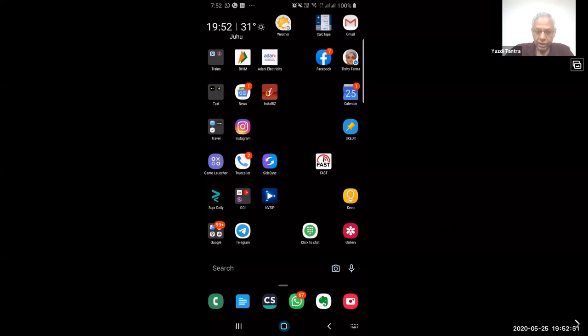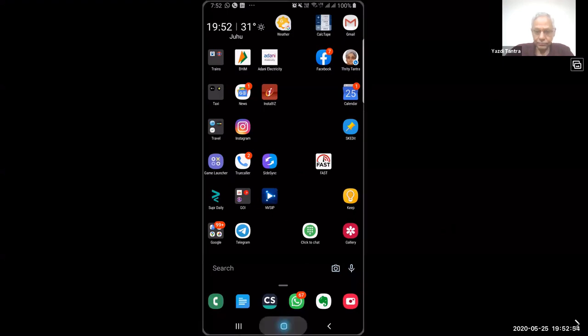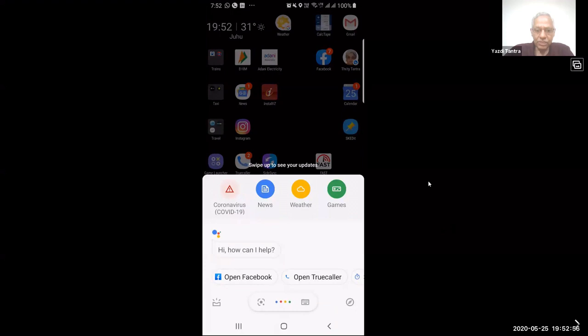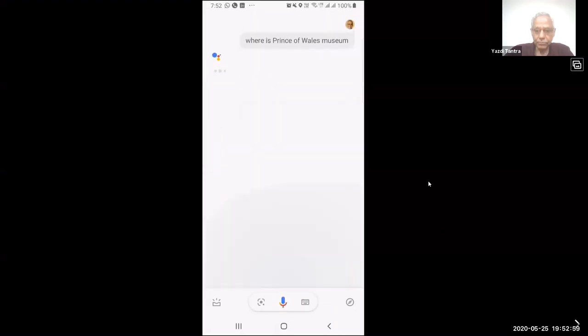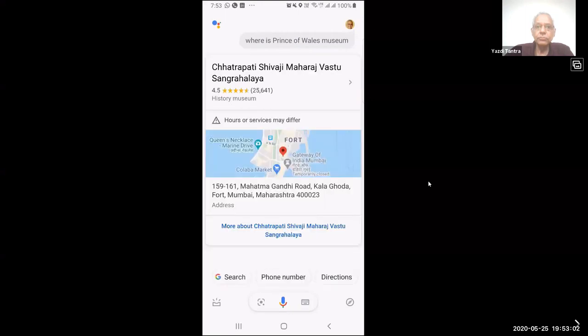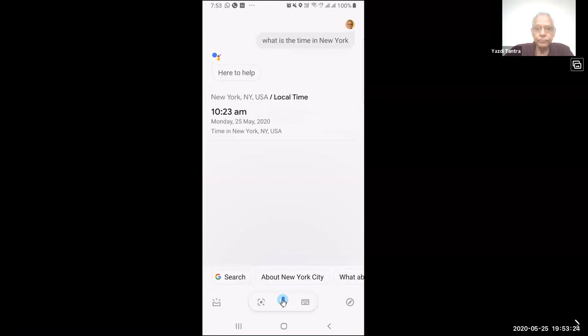Now I am long clicking my center button. Where is Prince of Wales Museum? The address for Chhatrapati Shivaji Maharaj Vastu Sangrahalaya is 159 to 161 Mahatma Gandhi Road, Kala Ghoda, Fort, Mumbai, Maharashtra 40023. What is the time in New York? The time in New York, USA is 10:23 a.m. Okay, everything that we did on the computer, we can do on the phone.